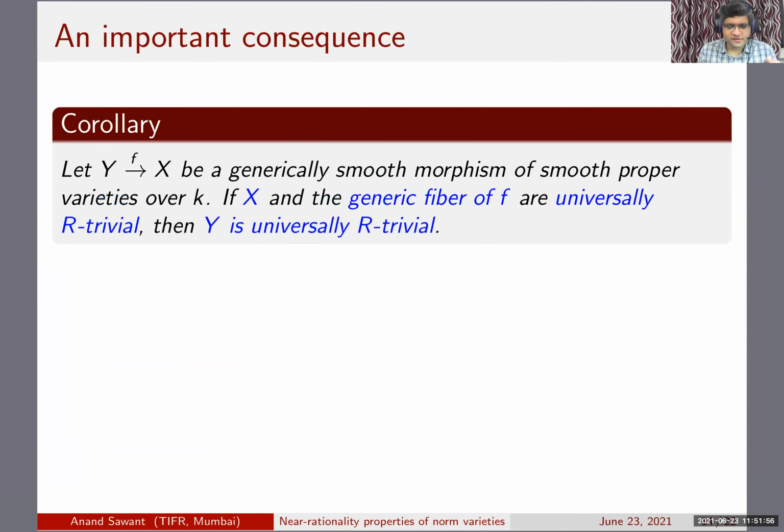The consequence that I wanted to use is the following. Suppose you have a generically smooth map of smooth proper varieties, and if the base and the generic fiber are universally R-trivial, then the total space is universally R-trivial. In order to prove this, one only has to stare at this diagram, which I will explain soon.